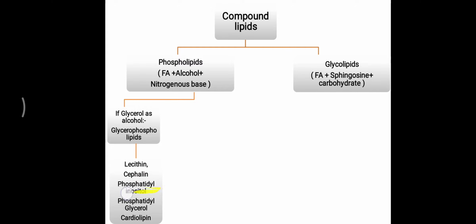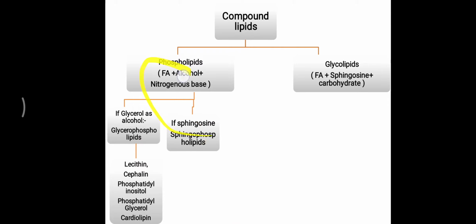Now, phosphatidylinositol, phosphatidylglycerol, or cardiolipin, which is simply diphosphatidylglycerol, do not contain nitrogen. Inositol, glycerol and cardiolipin do not contain nitrogen, so they are called non-nitrogen-containing phospholipids. So that is one classification of phospholipids based on the glycerol molecule, again nitrogen-containing and non-nitrogen-containing.